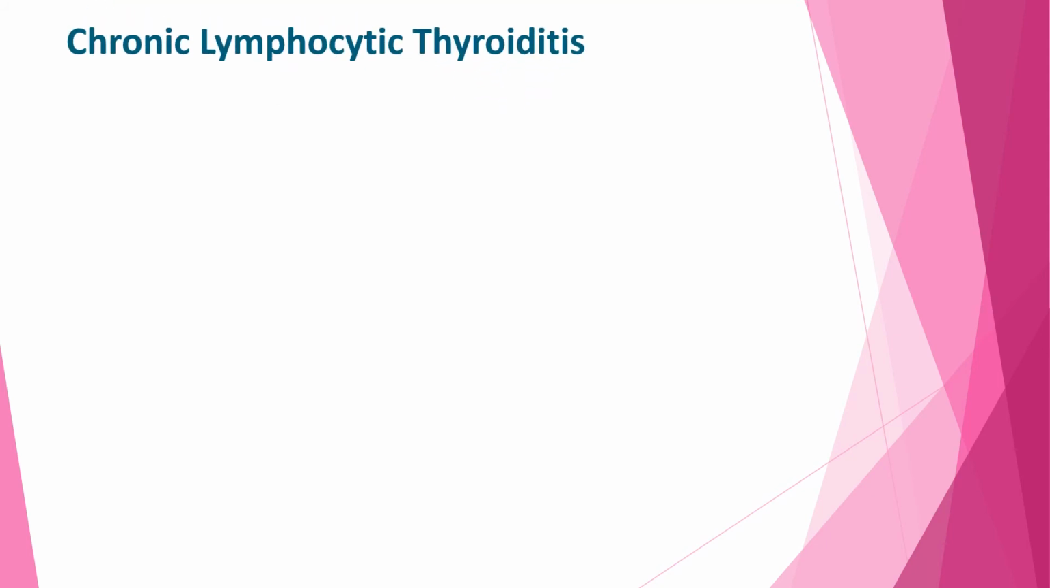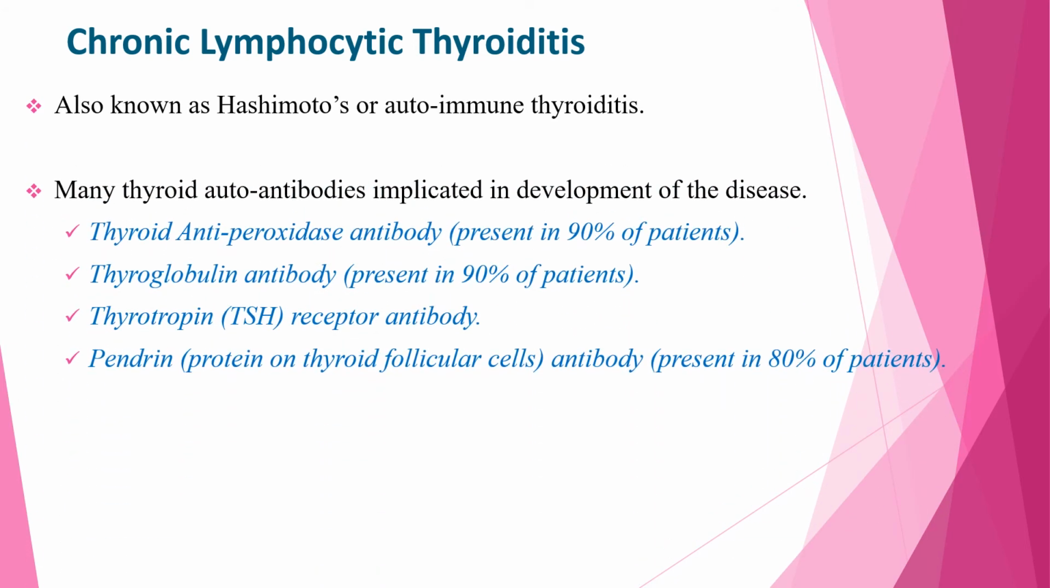When we see the most common cause of acquired hypothyroidism, that is chronic lymphocytic thyroiditis or Hashimoto's thyroiditis, or sometimes you can call it autoimmune thyroiditis, many thyroid autoantibodies are implicated in development of this disease. Thyroid antiperoxidase antibody, which is present in 90% of patients, is thought to be the most responsible one. And thyroglobulin antibody, which is also present in around 90% of patients. Thyrotropin receptor antibody and pendrin, which is a protein on thyroid follicular cell antibody, present in 80% of patients.